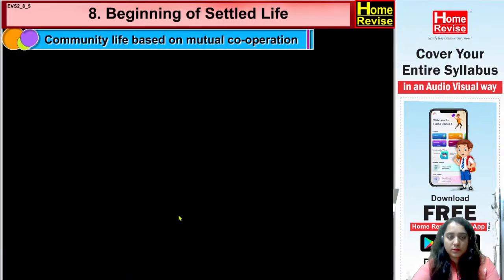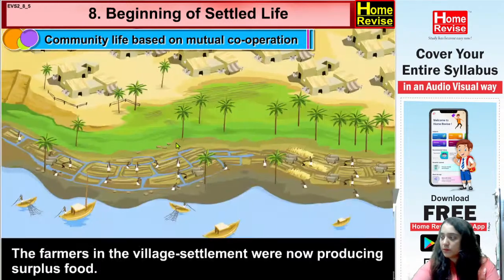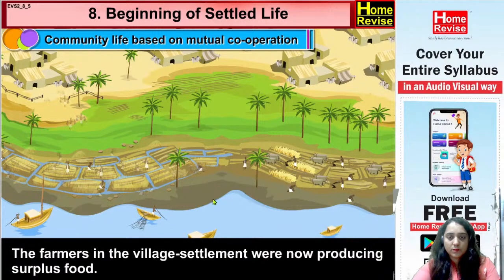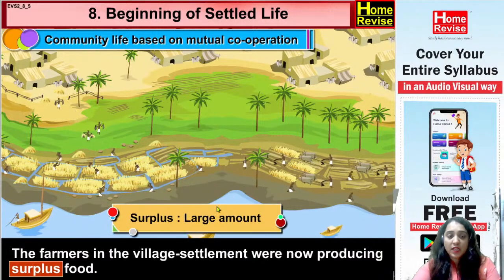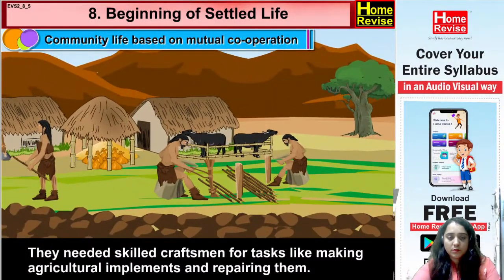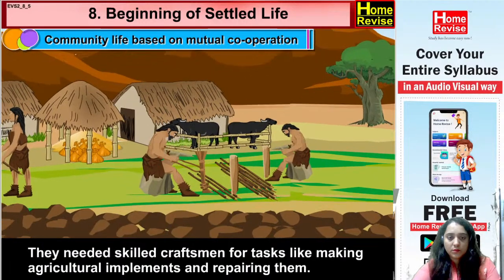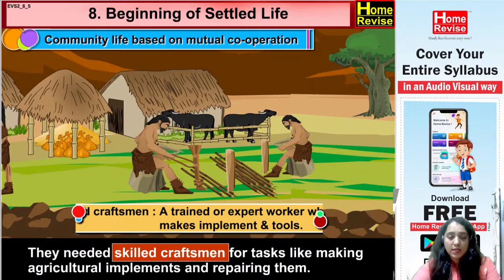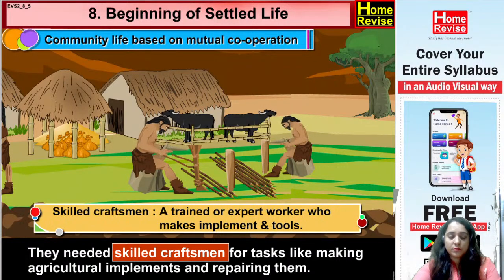Community life based on mutual cooperation. The farmers in the village settlement were now producing surplus food, where surplus means in a large amount. They needed skilled craftsmen for tasks like making agricultural implements and repairing them, where skilled craftsman means a trained or expert worker who makes implements and tools.